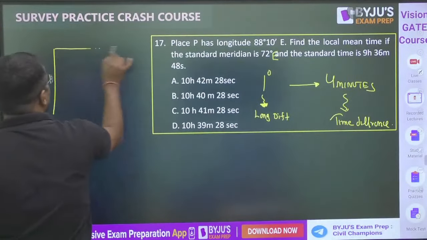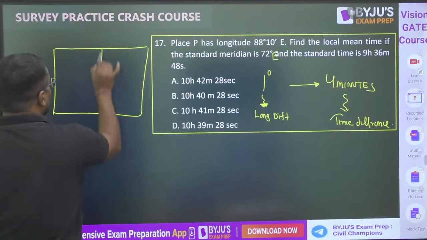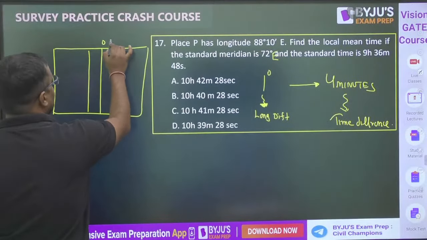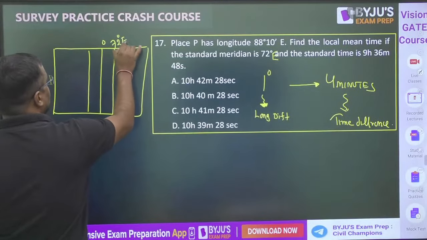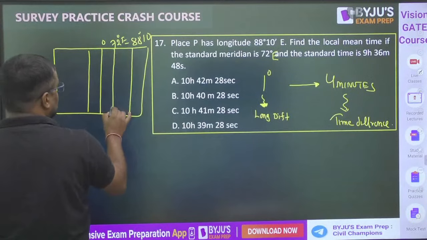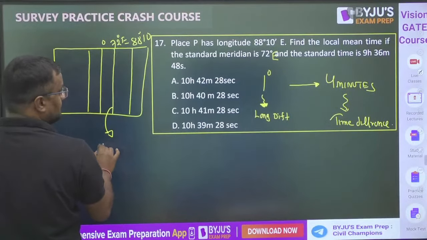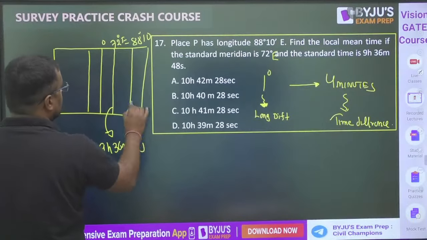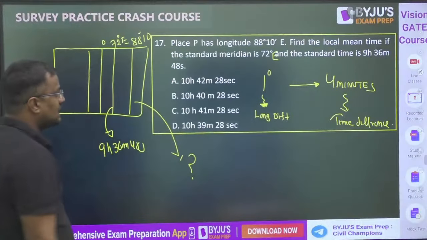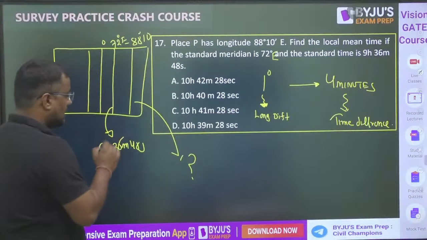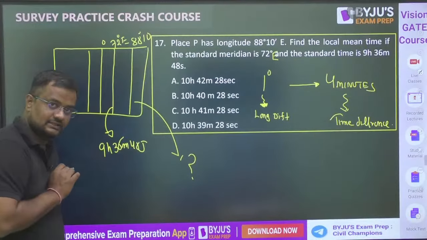Like here it is a map of the world. Here it is 0 degree, here 10 degree west, 20 degree west, like this. Here it is somewhere 72 degree east, and here it is 88 degree 10 minute east. So here the time is 9 hour 36 minute 48 seconds. So what is the time here? Of course it is east, so time will be more.